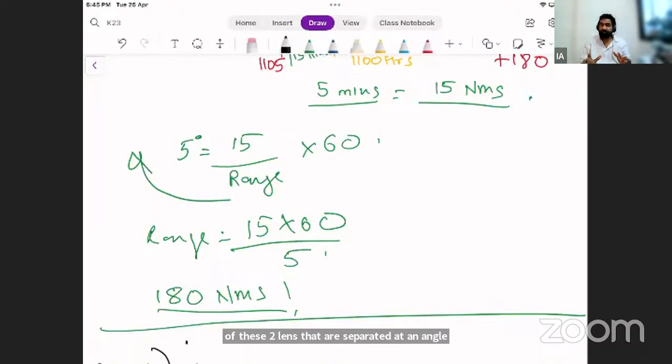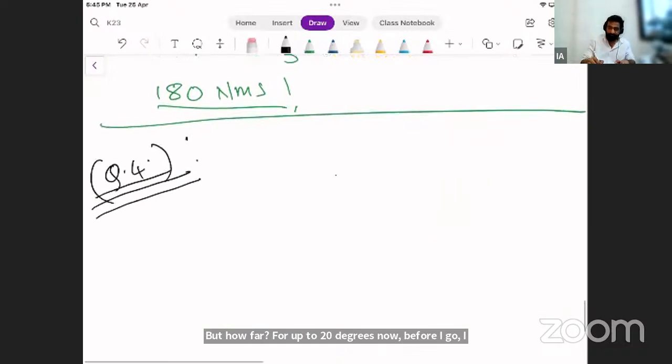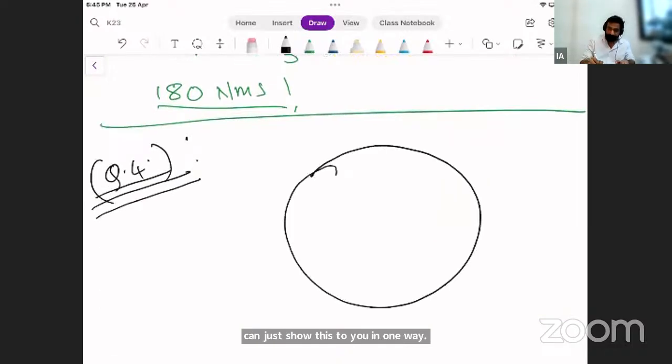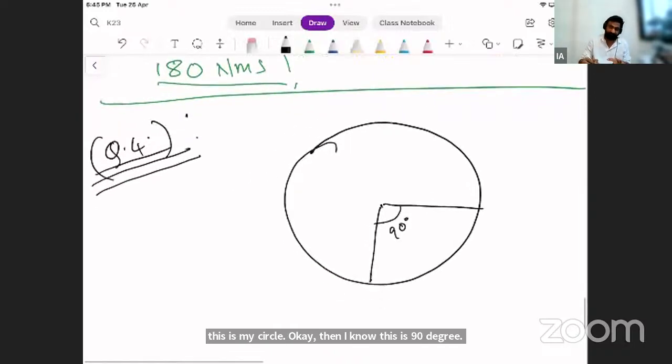For how far? For up to 20 degrees. Now, before I go, I can just show this to you in one way. If this is my circle, okay, then I know this is 90 degrees. So I'm just showing this to you. The relationship generally is like this.